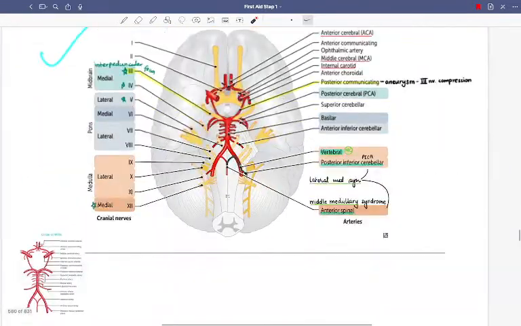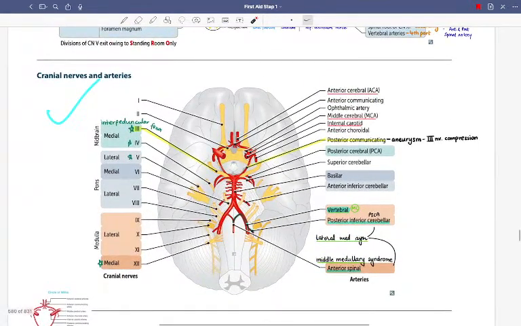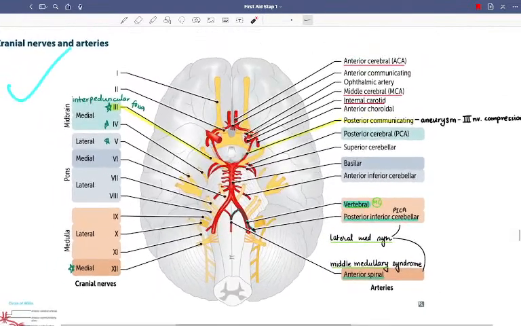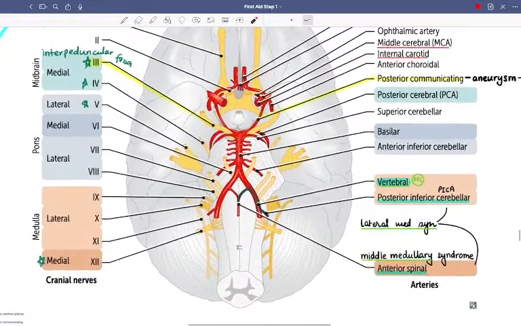Next we have the arteries. Only a little bit, because we had discussed it before. Just the relation of the arteries to the nerves a little bit.